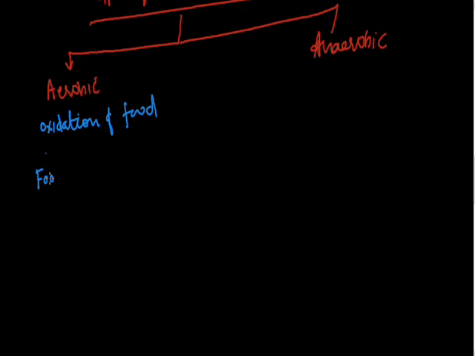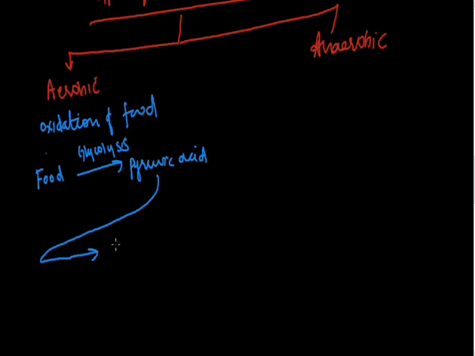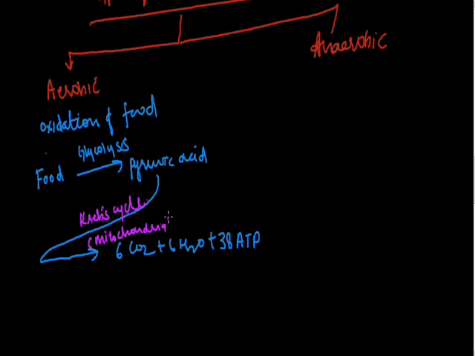That is, equation wise we can write it like this: food gets converted into pyruvic acid, and this process is called glycolysis. Then this pyruvic acid gets converted into carbon dioxide, water, plus energy is released, and this process is called the Krebs cycle. It occurs in mitochondria. On the other hand, glycolysis takes place in the cytoplasm of the cell.